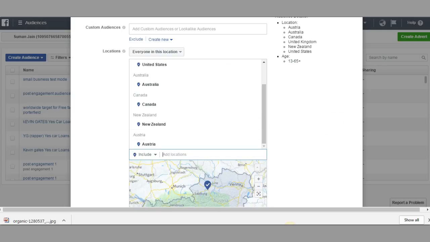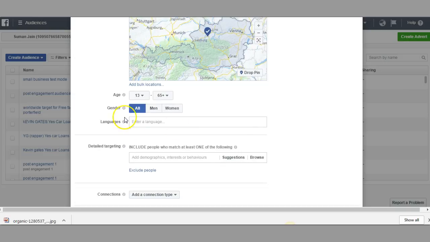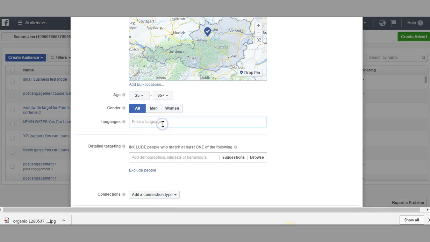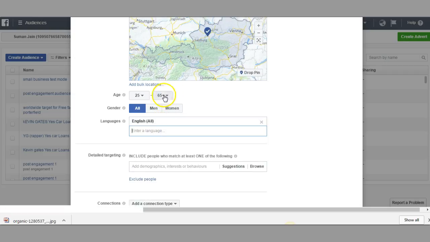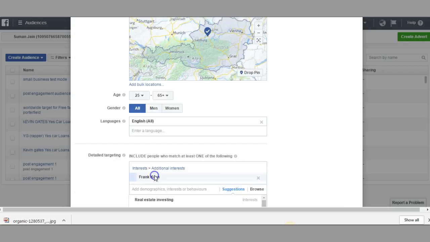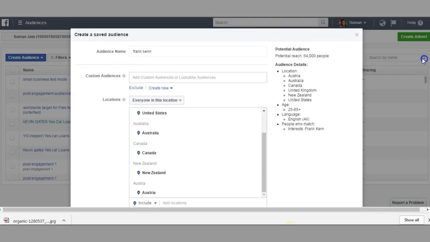Austria. So I target these many countries, and again over here we can even go for a set of 34. I would definitely go for 25. I'm just keeping the 65 as it is, and here I would go for Frank King. You can see over here I have a very small audience that I would be targeting. We call this narrow targeting.